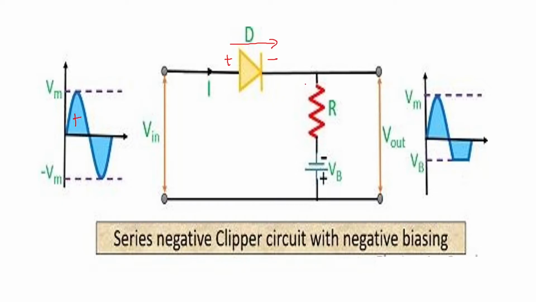This current, when it flows through R, will develop a voltage and that will give a complete input voltage at the output. So the complete half cycle will come.